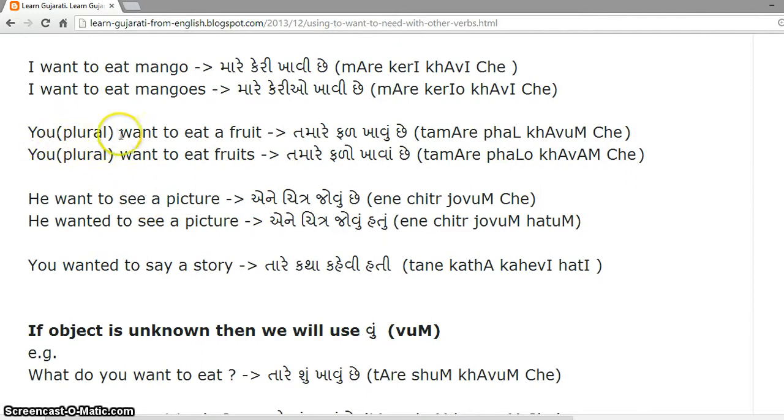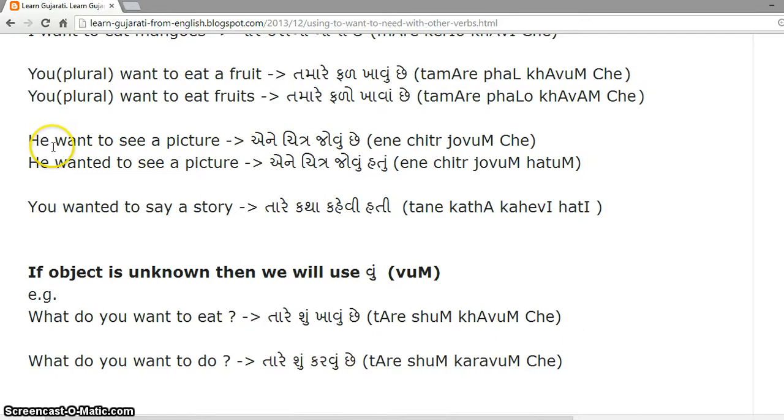You plural want to eat a fruit. તમારે ફળ ખાવું છે. For you plural form is તમારે. Fruit is the object which is ફળ in Gujarati, and as it is neuter singular we use vu. So it becomes ખાવું છે. You plural want to eat fruits. તમારે ફળો ખાવા છે.